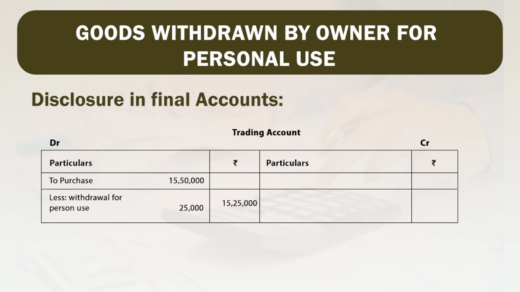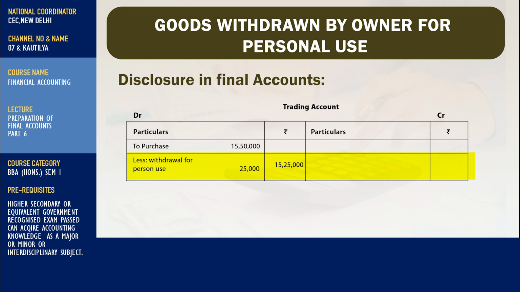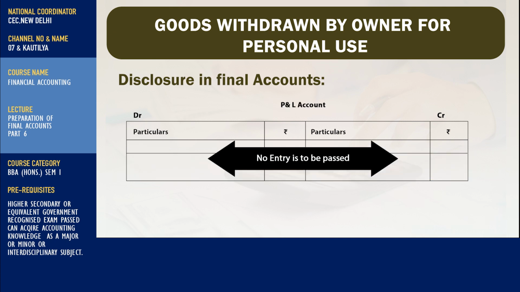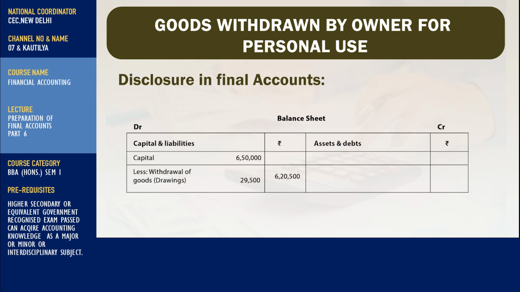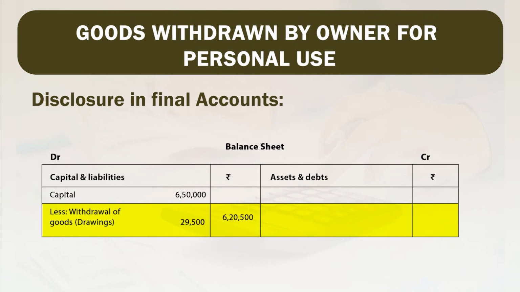Now, disclosure in accounts. Friends, here total purchase of Mr. Baldev is 15,50,000. From that, we will deduct the purchase of rupees 25,000 which is withdrawn by the owner for personal use. So, net purchase of the year will be 15,25,000. And in the P&L account, we will not have any entry, see here, because there is no transaction pertaining to profit and loss account. Then we will see in our balance sheet, we have capital of rupees 6,50,000. From that he has withdrawn the goods. So, 29,500 will be deducted from the capital of the owner. So, total net capital remaining is 6,20,500 rupees.